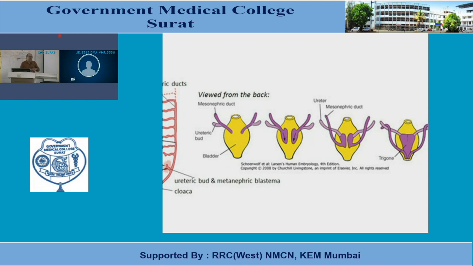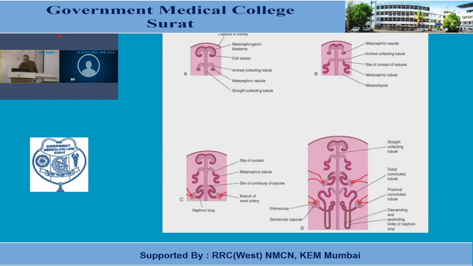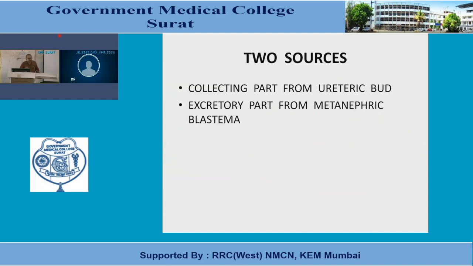Now, this is about the collecting part of the kidney. Now, the second part is the excretory part of the kidney. Let me remind you that the metanephric kidney has two sources of origin. This slide I have shown. One part is the collecting part, that is from the ureteric bud, from the mesonephric duct that we have discussed. The second part, the excretory part, is from the metanephric blastema, whose parent source is the mesodermal cells present in the nephrogenic cord.